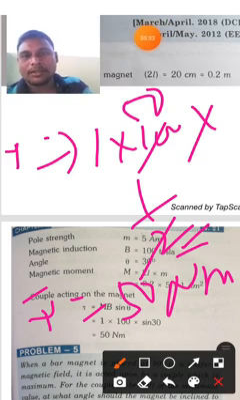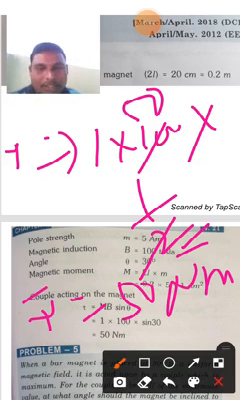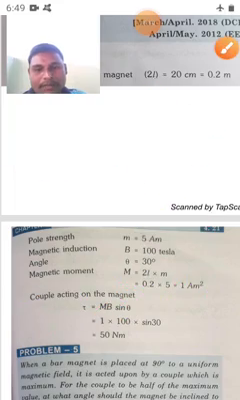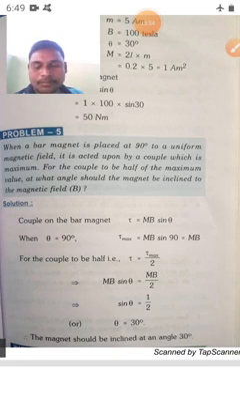The formula is tau is equal to MB sin theta, where M is equal to small m into 2l. You can substitute B, which is given as 100 Tesla. The angle is 30, so sin 30 is 1 by 2. By substituting all this, you will get the answer, 15 Newton per meter. And we go for another problem.